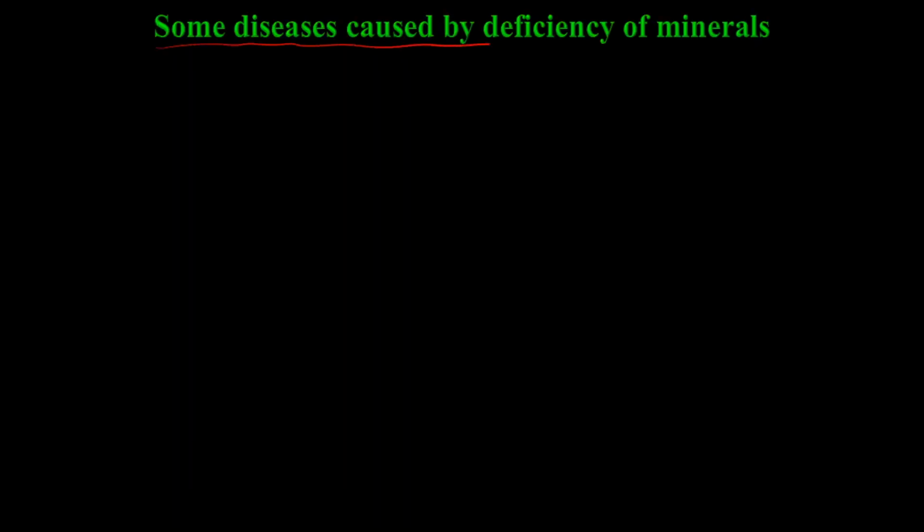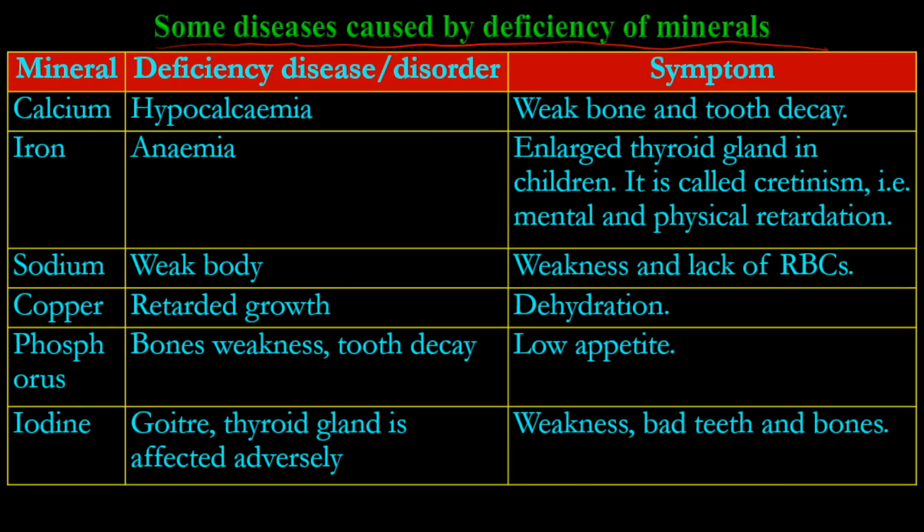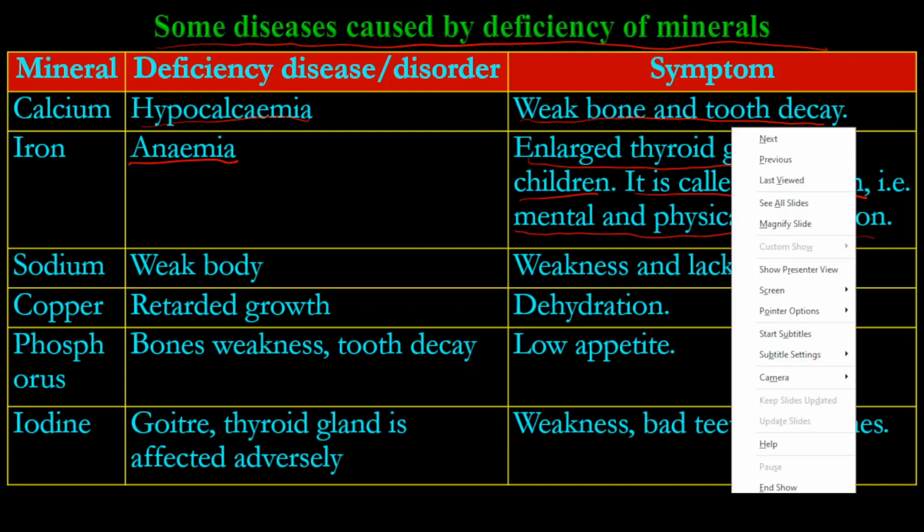Some diseases caused by the deficiency of minerals. Now, the deficiency of calcium causes hypocalcemia. Its symptoms include weak bone and tooth decay. Iron's deficiency is anemia. Its symptoms include enlarged thyroid gland in children. It is called cretinism. Example: mental and physical retardation.